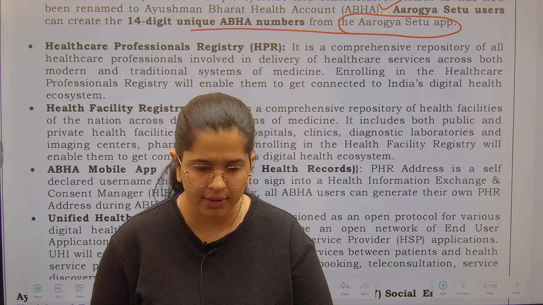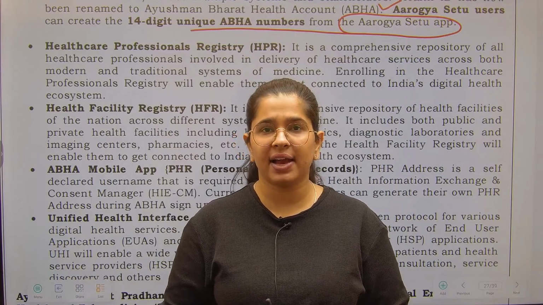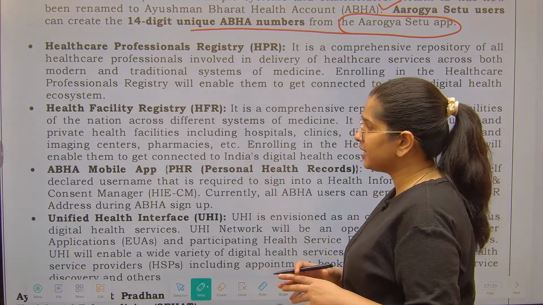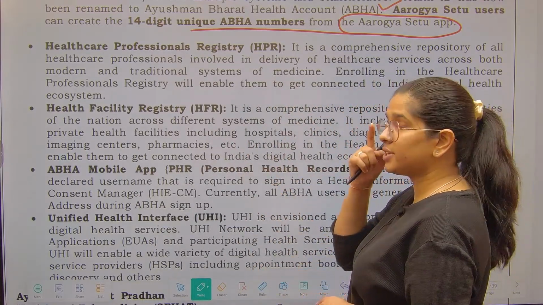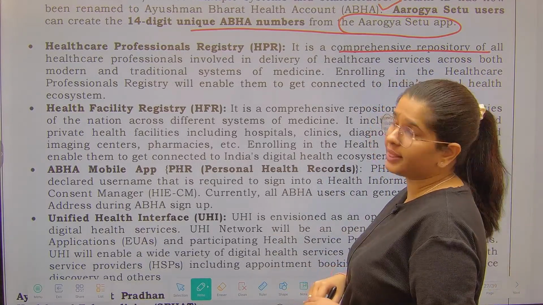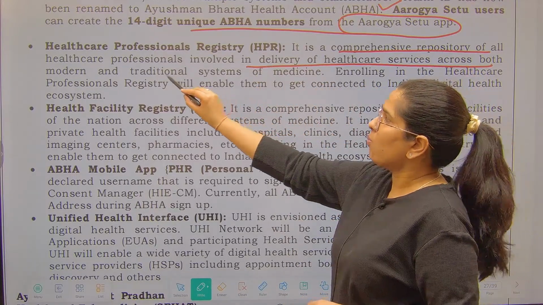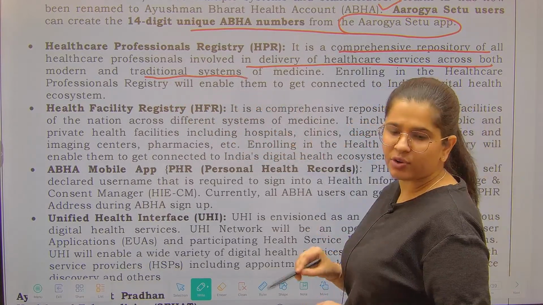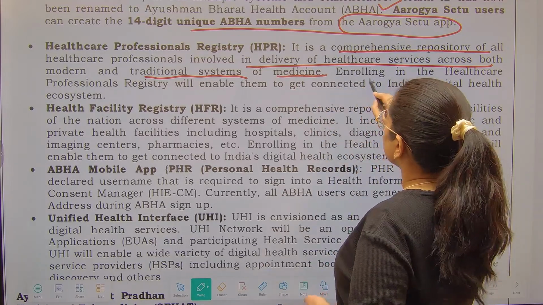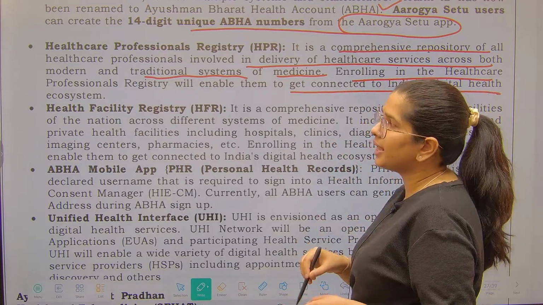So in order to remove this difficulty, and also to digitally identify who the health service providers are in your area, the Health Facility Registry as well as the Health Professional Registry has been created. It is a comprehensive repository of all healthcare professionals involved in delivery of healthcare services across both modern as well as traditional systems. Traditional systems, that means your Ayush systems of medicine. Enrolling in the healthcare professional registries will enable them to get connected to India's digital health ecosystem.